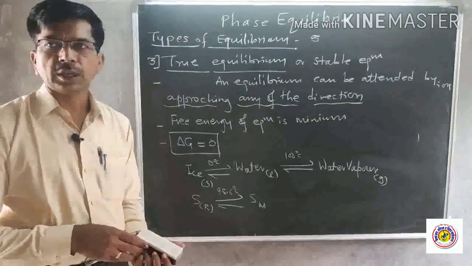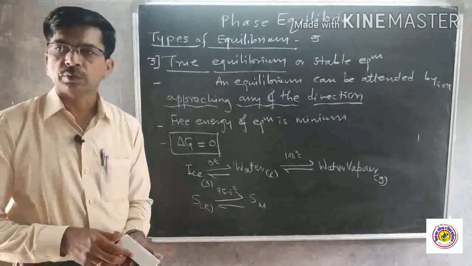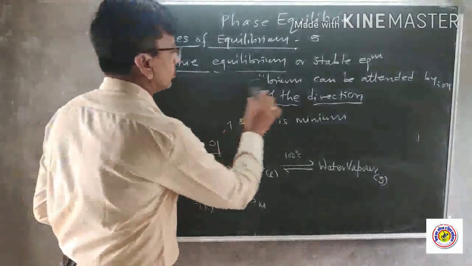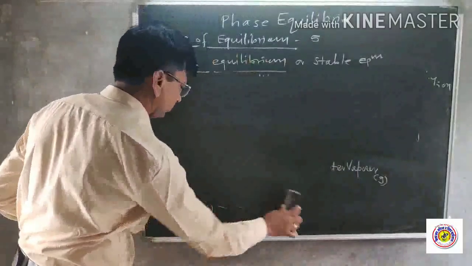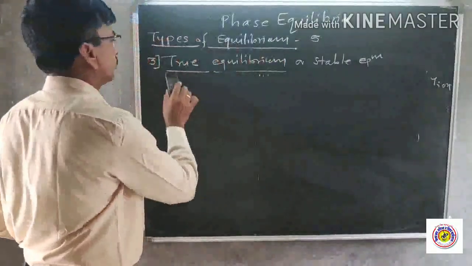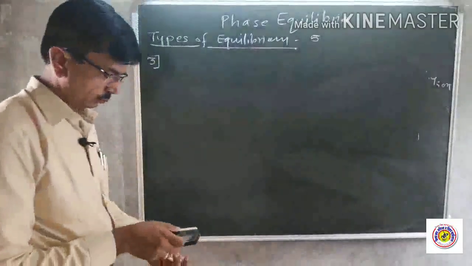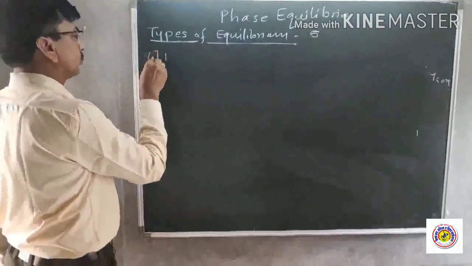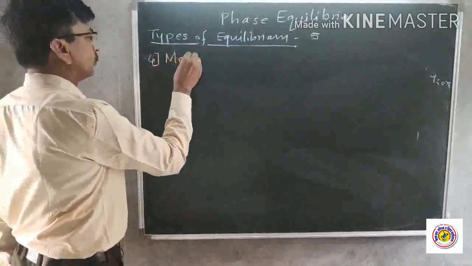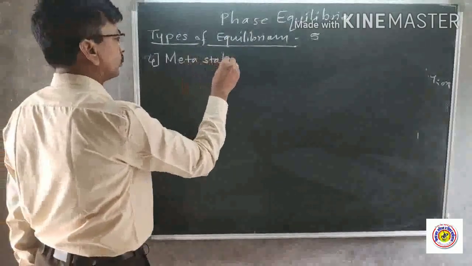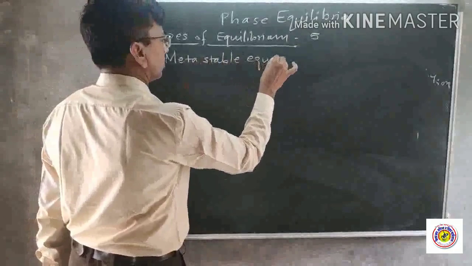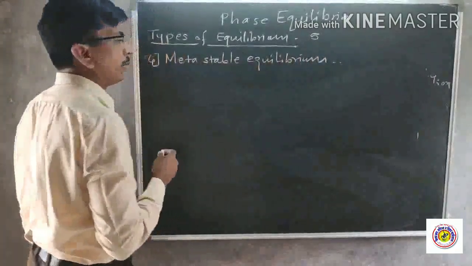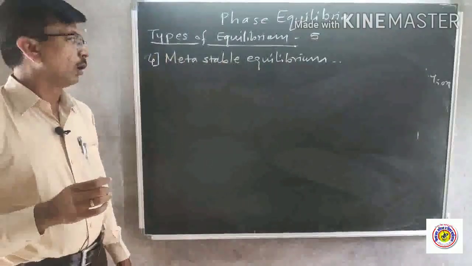Now we see the next type of equilibrium, which is metastable equilibrium.